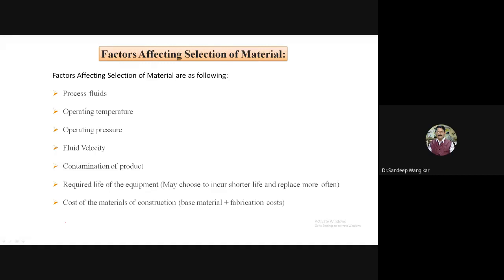Okay, so any other components may choose to incur shorter life. So shorter life can be taken and the pressure vessel can be changed after some intervals of time. And very important, the cost of material of construction. Here the alloy steel, stainless steel, titanium-like alloys, chromium nickel alloys are very costly.